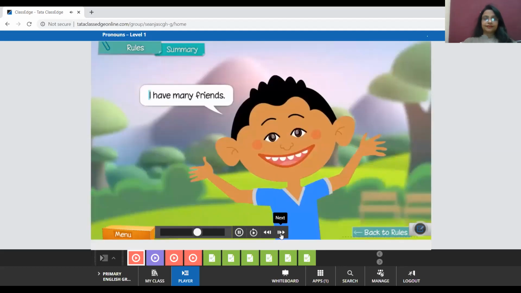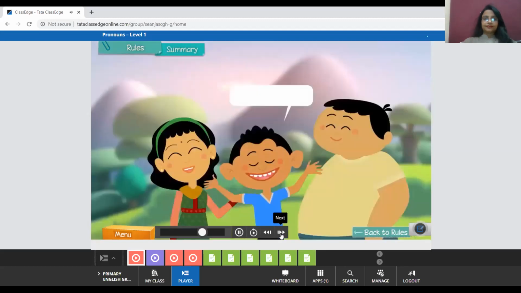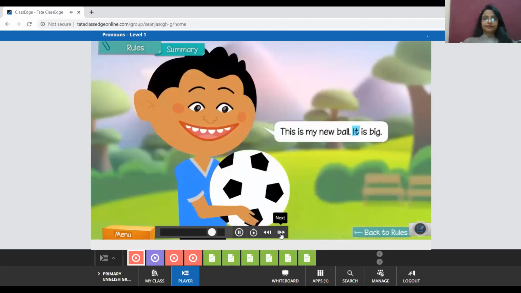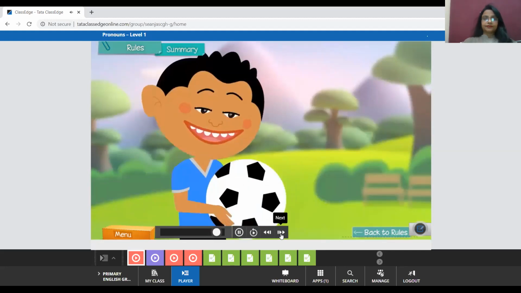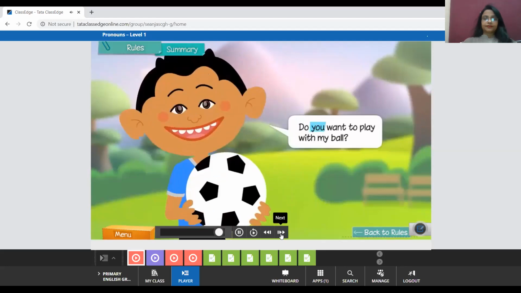Use the pronoun I when you talk about yourself. The pronoun we is used when you're speaking of yourself and someone else. The pronoun it is used in place of a thing or an animal. The pronoun you is used for the person we are speaking to. It may be used for one person or more than one person.